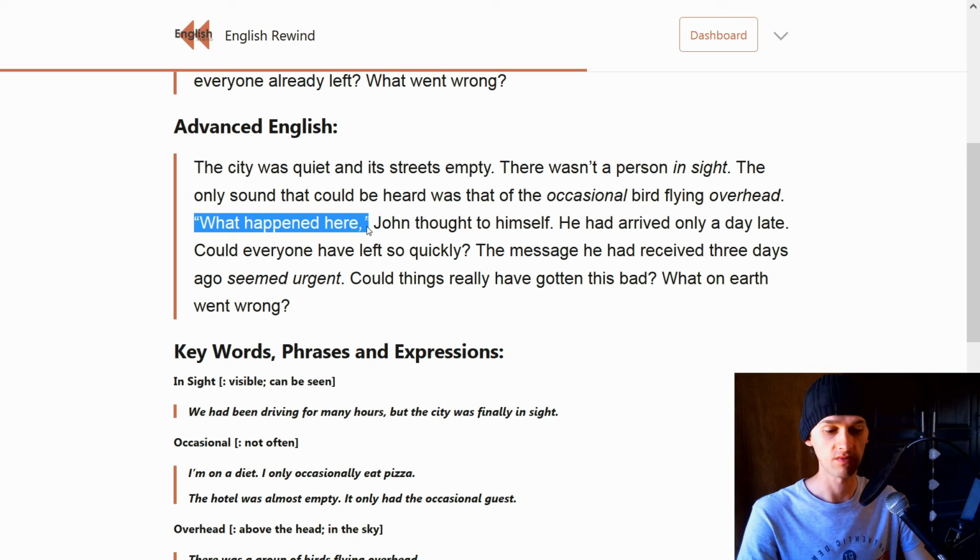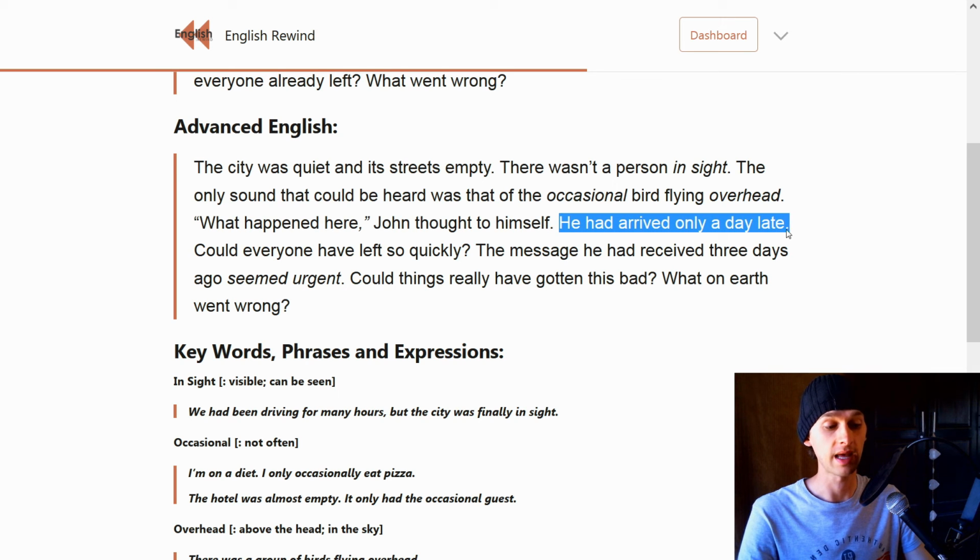So he thought to himself, what happened here? He doesn't know. He's in the city that's empty and quiet. There's not a person in sight. No one can be seen. I mean, he had arrived only a day late. By this, he means that he had planned to be there a day earlier. So if today was the 12th of October, then he meant to be there on the 11th of October. So he was a day late.